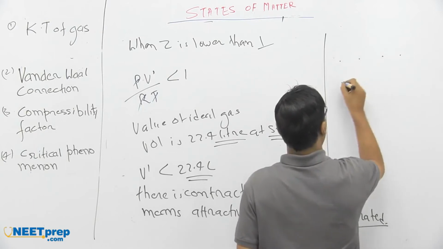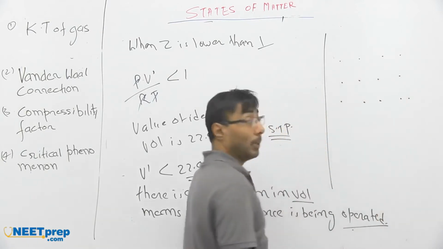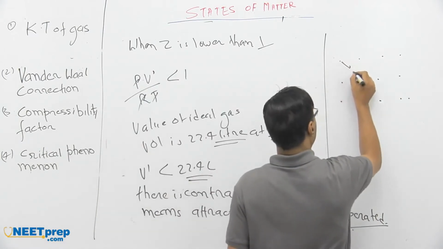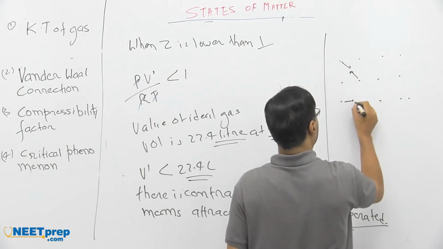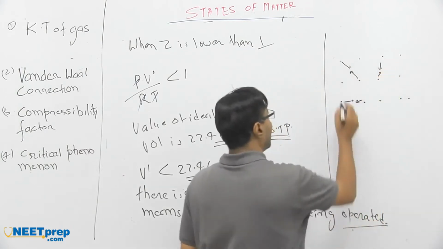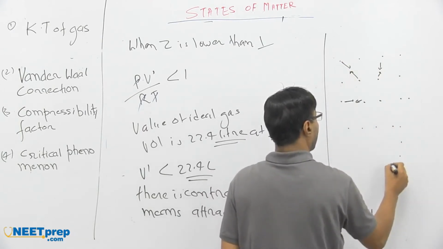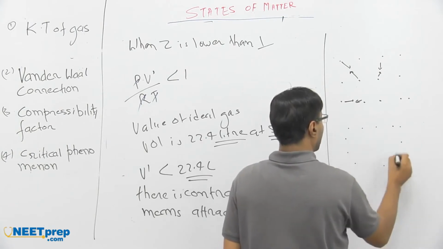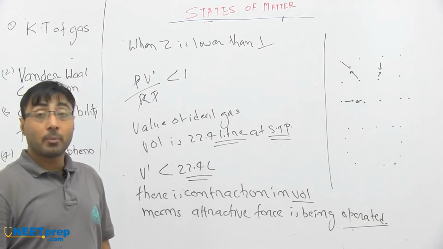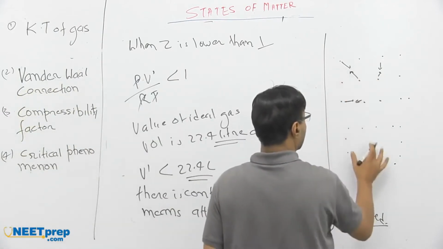This was the actual volume of the gas, but due to attractive force, molecules came close to each other, and finally the volume has decreased. It may be lighter, it may be bigger, but the volume has decreased from this volume to this volume.